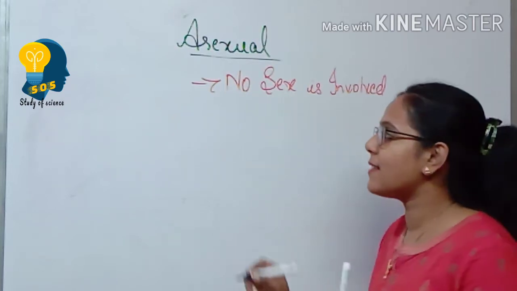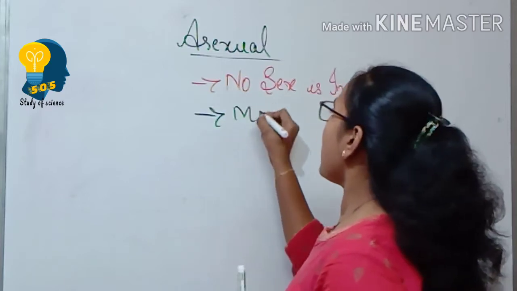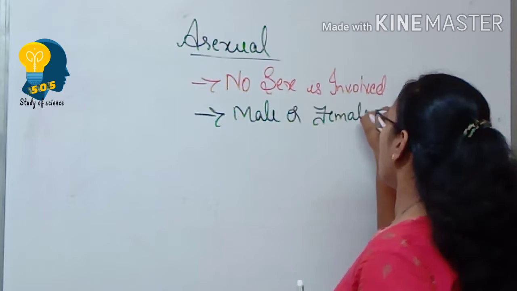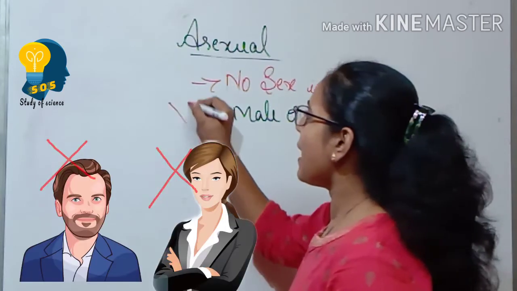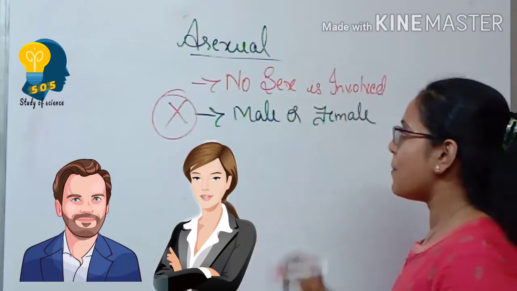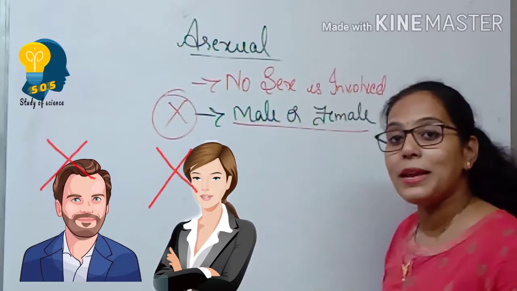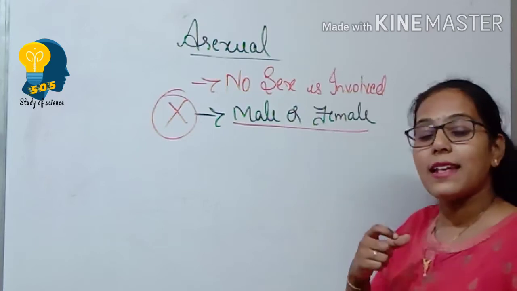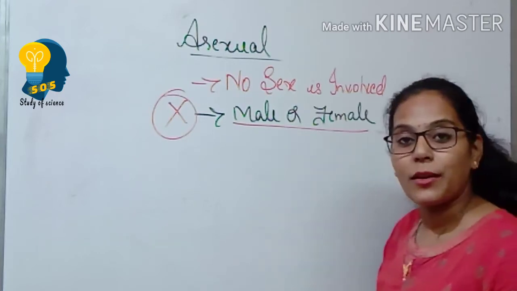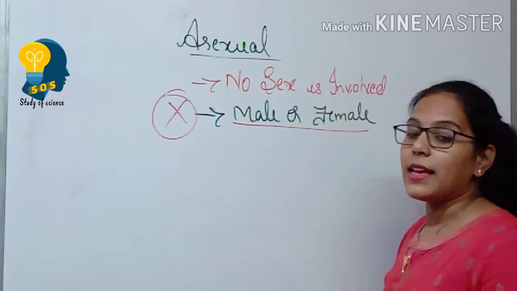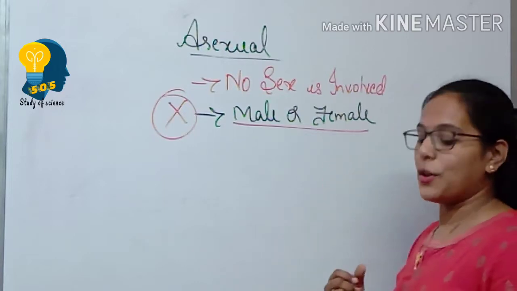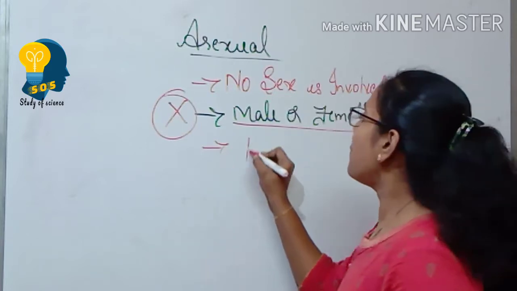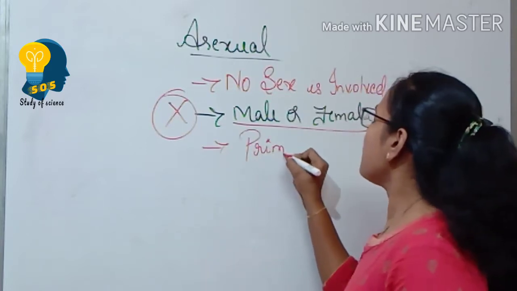We do not categorize the parents as male or female. Okay? There is no male or female parent involved to reproduce the organisms under asexual mode of reproduction. Okay? And the next thing, it is a primitive mode of reproduction. Asexual mode of reproduction is a primitive mode. What is meant by primitive?